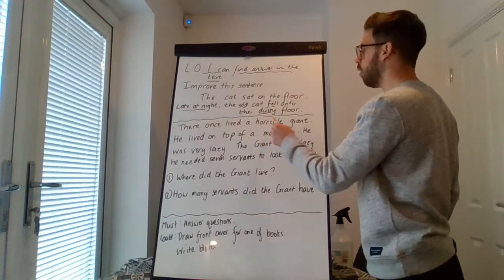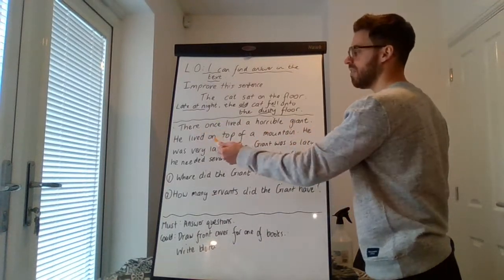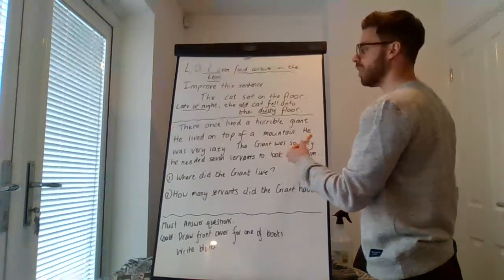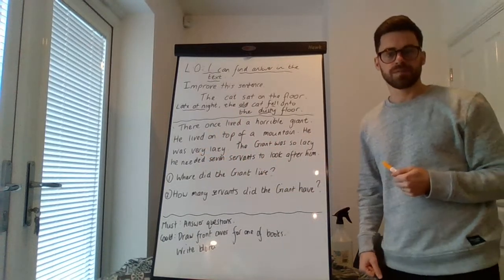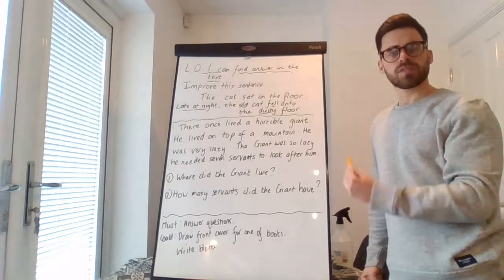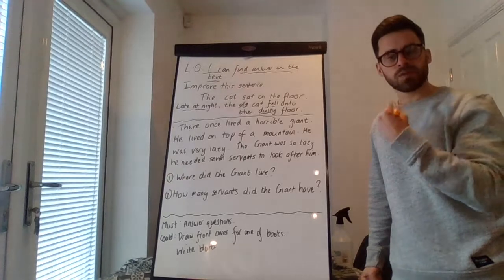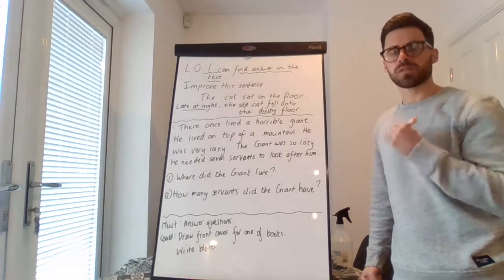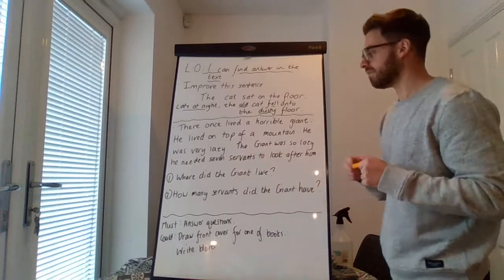There once lived a horrible giant. He lived on top of a mountain. He was very lazy. The giant was so lazy, he needed 7 servants to look after him. I've read that nice and clear. Remember to pause for those full stops. So when you do read your piece of writing, again, make sure you read it nice and carefully and pause for those full stops.